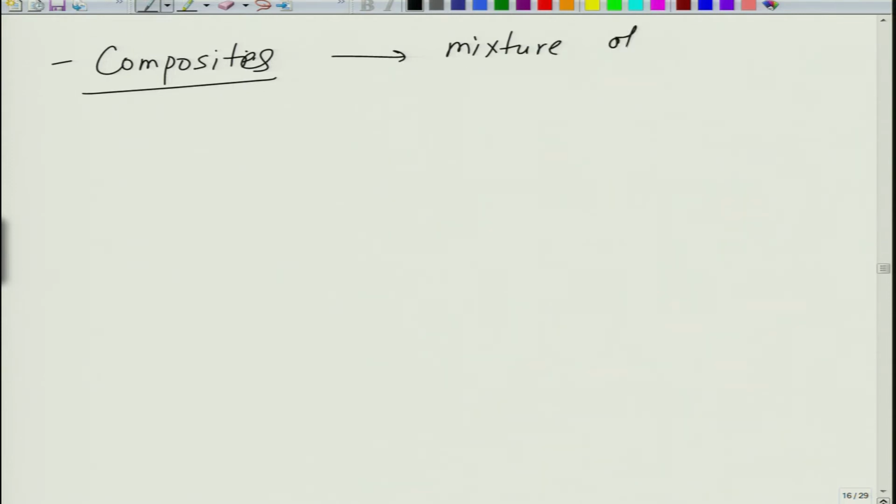And if you want to mix and match materials, what we call composites, you want a strong material but of light weight, then you make a mixture of, let us say, a metal and ceramic, or a mixture of polymer and ceramic, and so on and so forth.